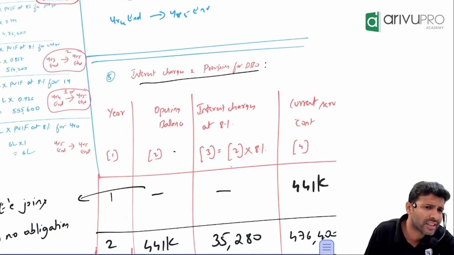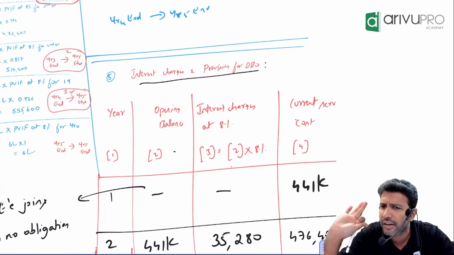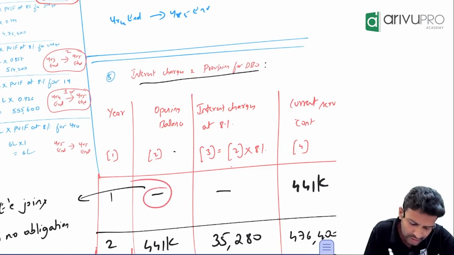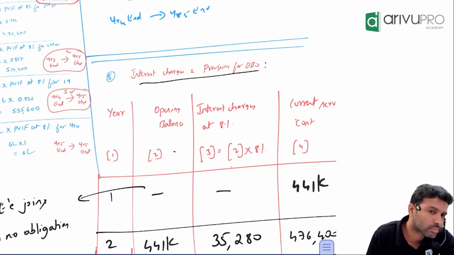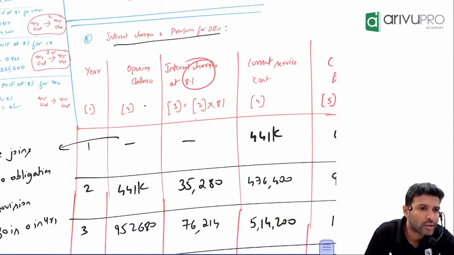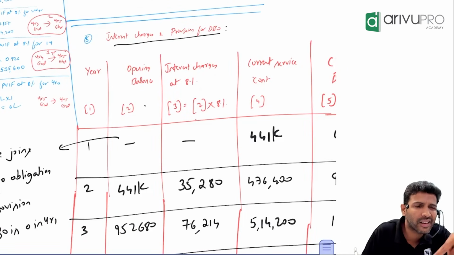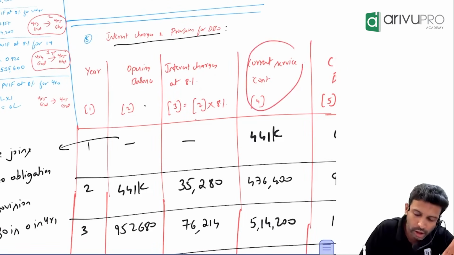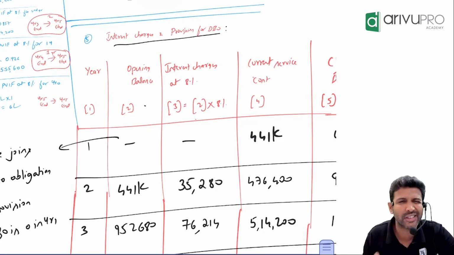I think the entry-wise explanation is easy. You're passing the entry when? At the end of the year. So the opening balance of DBO is 0. Sir, you calculate interest on opening balance only, no? If this is 0, first year interest is also 0. Clear? Will there be any payment here? No. Instead of payment, which column? Current service cost.